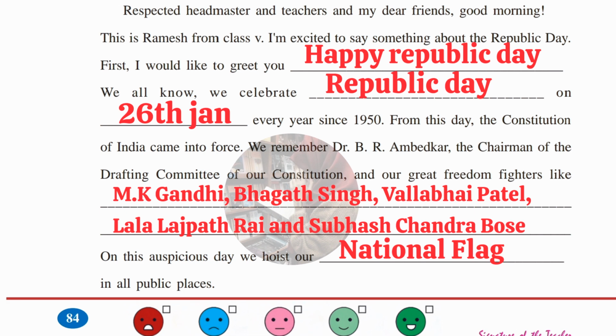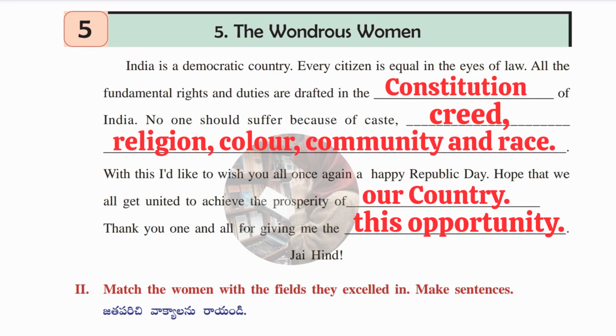We have continuation of this speech in the next page. Okay, so India is a democratic country. Every citizen is equal in the eyes of law. All the fundamental rights and duties are drafted in the Constitution of India. No one should suffer because of caste, creed, religion, color, community, and race.